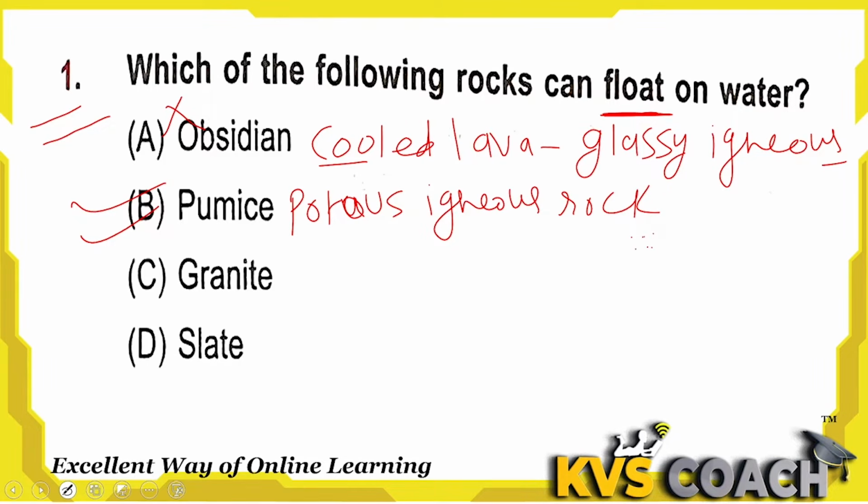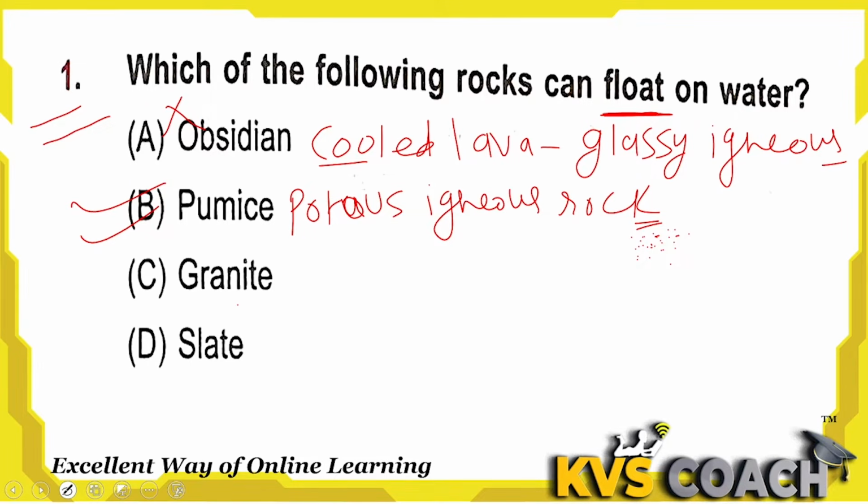These tiny pores trap air. Due to trapped air, this rock is light in weight and it can float on the water.